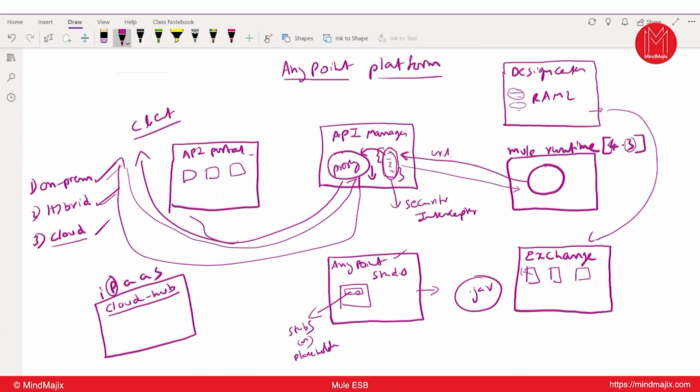We need to make a few changes when deploying from on-premises to cloud, which we will discuss in the CloudHub deployment session. So these are all part of Anypoint Platform. This is the simple architecture of Anypoint Platform.